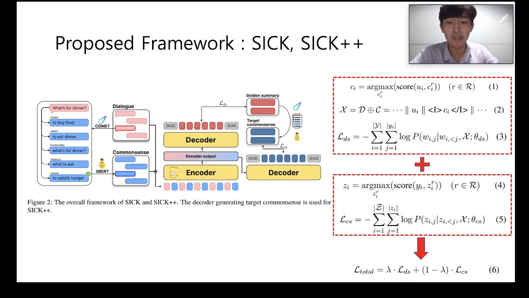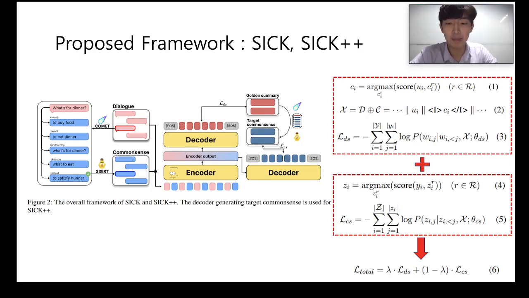Then, using SentenceBERT, we compare the similarity score between the utterance and the 25 commonsense inference candidates, and choose the most probable commonsense inference as the final commonsense inference for that utterance. We've tested 3 different variants for commonsense selection methods, and the similarity score-based method achieved the best performance. I'll talk more about this on the later slides.